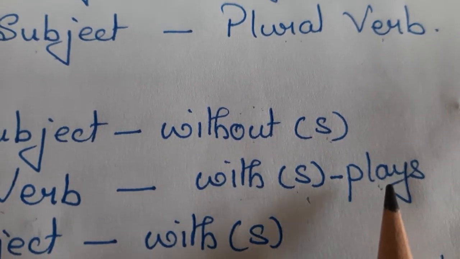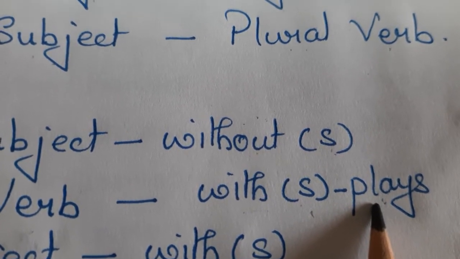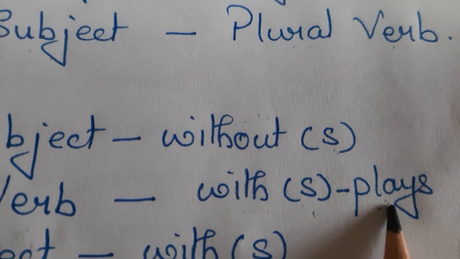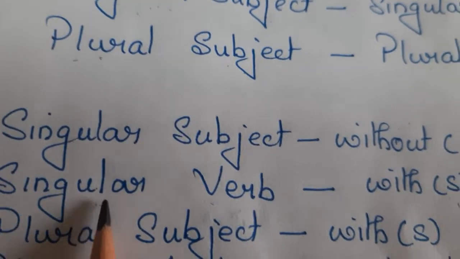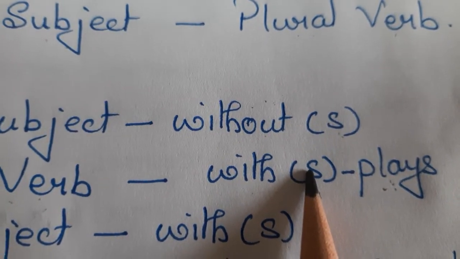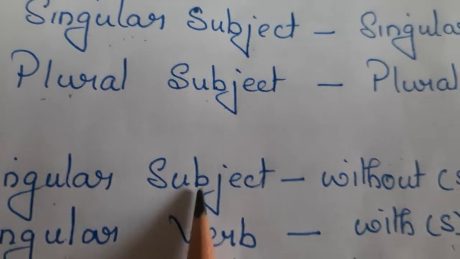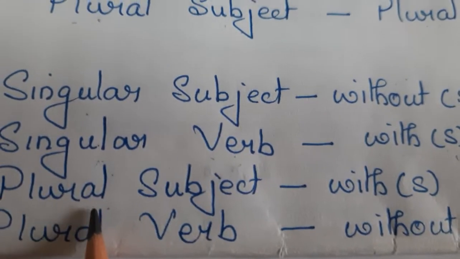Though S is attached to it, we should never take it for the impression that it is plural. Wrong. Whenever a verb comes into action, a singular verb will always be associated with S and a singular subject without S.